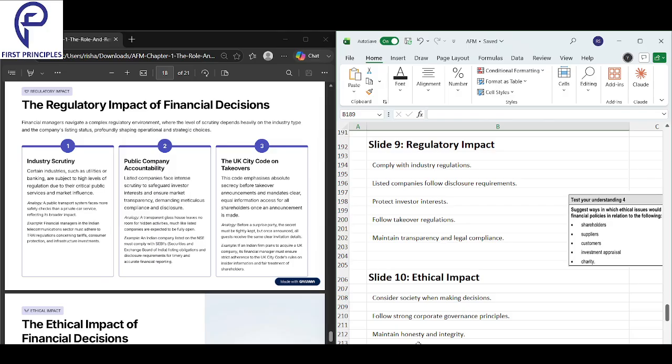So this is the regulatory impact of financial decisions. You have to ensure that it's complying with regulatory requirements.